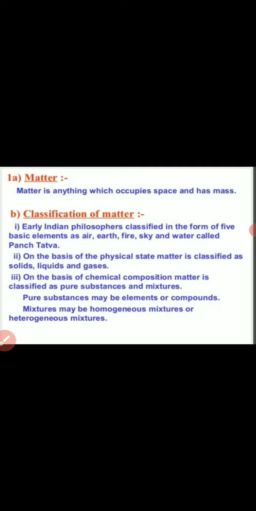On the basis of the physical state, matter is classified as solids, liquids and gaseous. So according to Indian philosophers these five elements are the Panch Tattva, and in this we can also say solid states, liquid states and gaseous states.